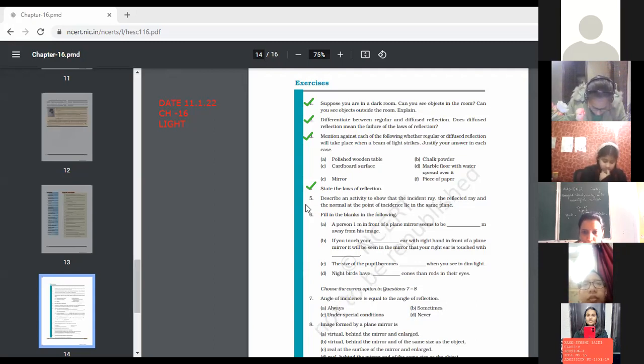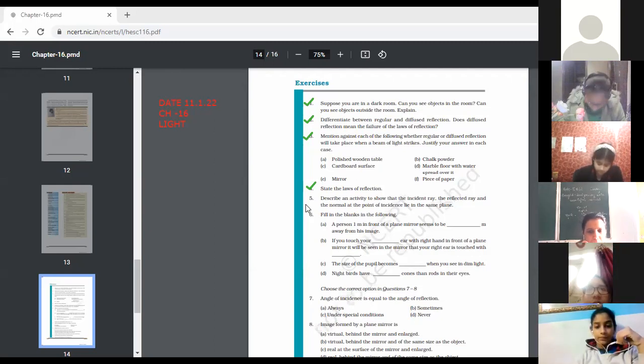Part C, the size of the pupil becomes dash when you enter a dark place. Larger. The size of the pupil adjusts itself, it becomes larger. Night birds have less cones. Night birds are able to see at night because they have fewer cones than rods in their eyes. Okay, after that, MCQs are there. Angle of incidence is always equal to the angle of reflection. Always, yes, it happens always.